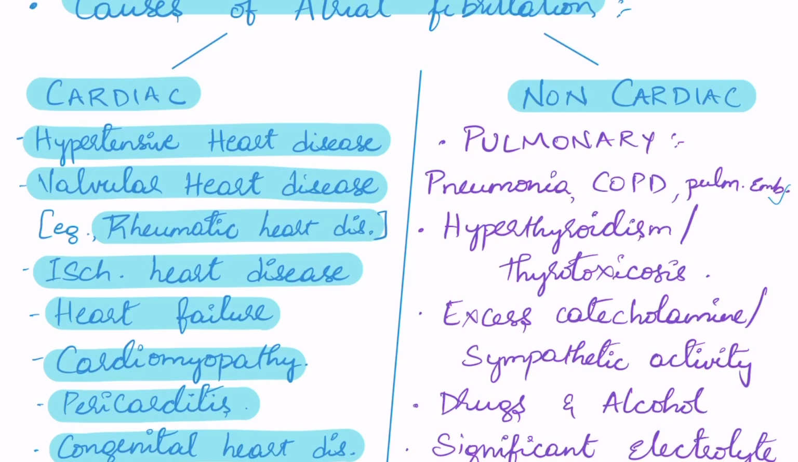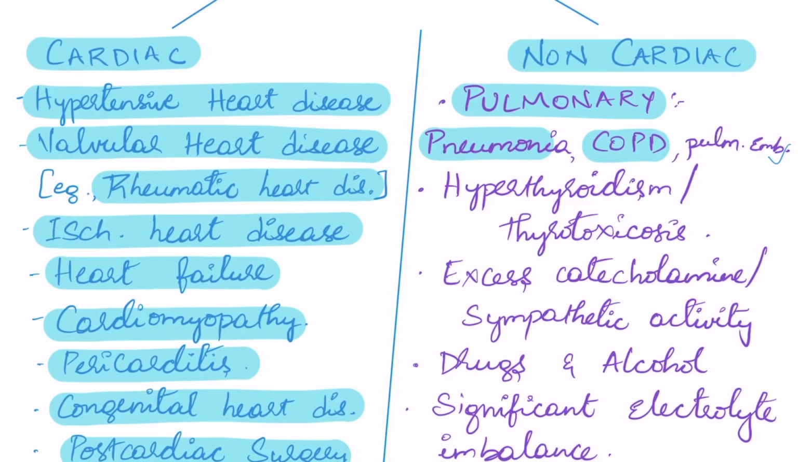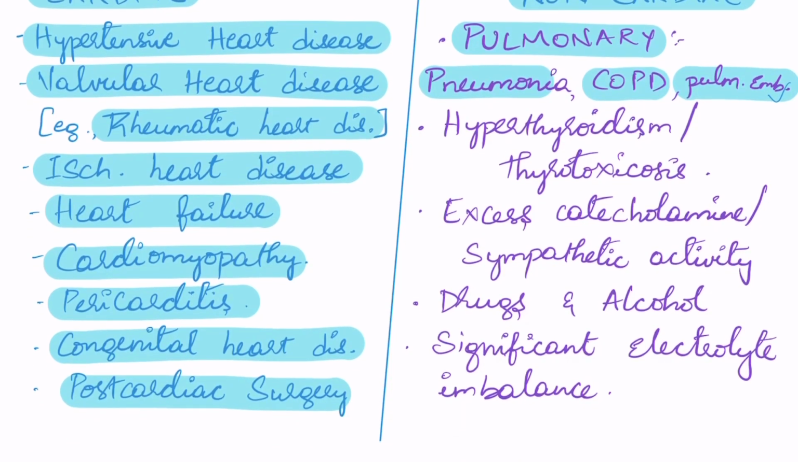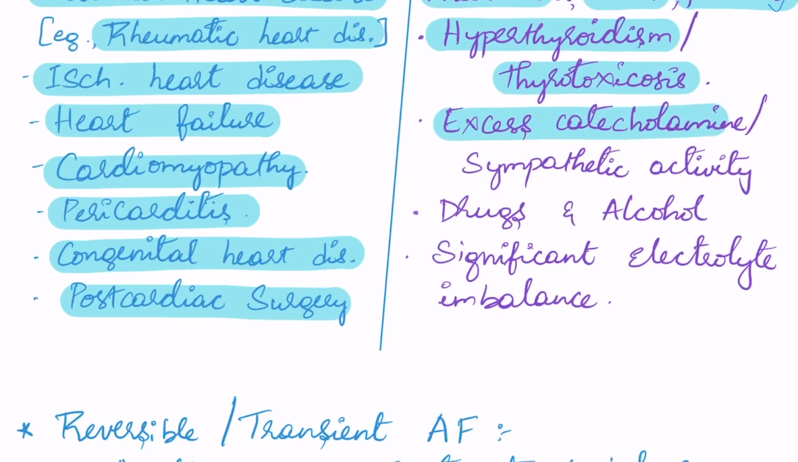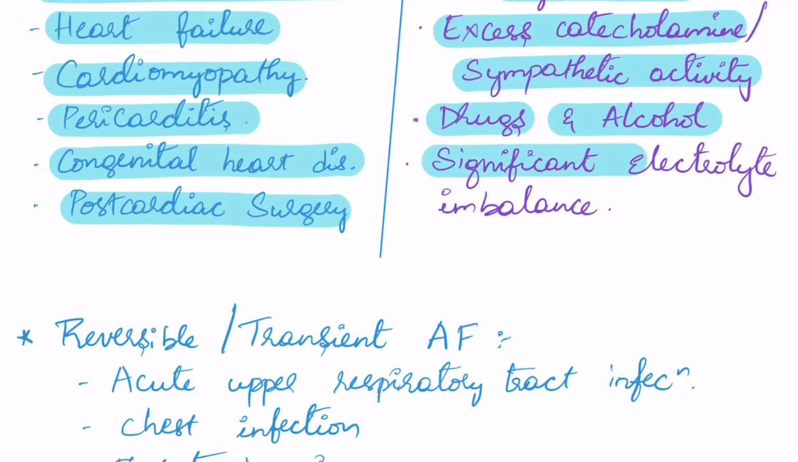It is important to remember all these cardiac causes because the most common cause of atrial fibrillation is secondary to cardiac causes. Then coming to non-cardiac causes, very important to remember the pulmonary causes, mainly pneumonia and COPD. We see most often patients with COPD presenting with atrial fibrillation. Other important causes: pulmonary embolism, and hyperthyroidism or thyrotoxicosis can also cause atrial fibrillation. Excess catecholamine activity or sympathetic activity, drugs and alcohol can cause AF. And if there is a significant electrolyte imbalance, then also there is a possibility of AF, typically seen with hypokalemia.